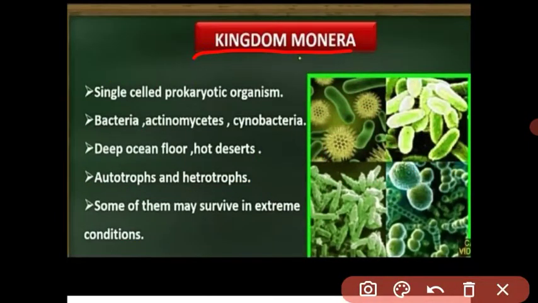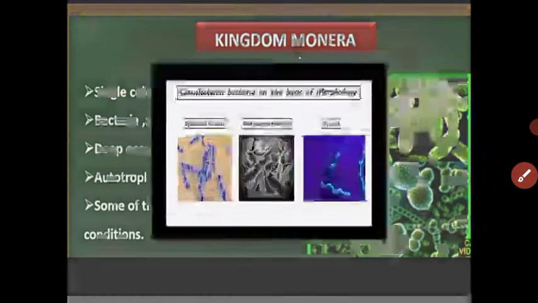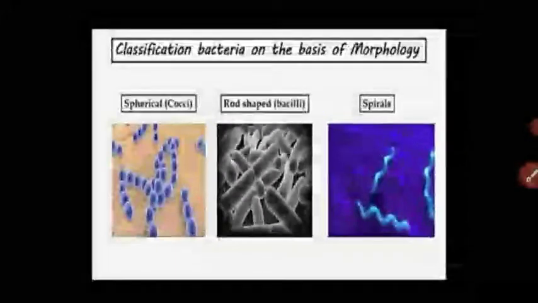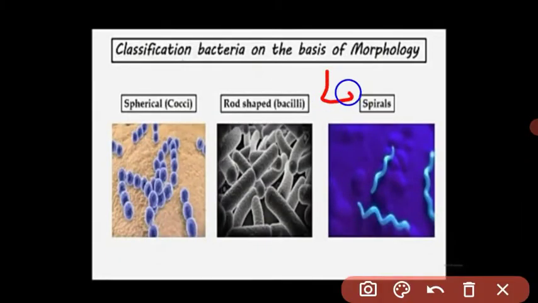Understood? What are the characteristics of Kingdom Monera? They are unicellular, single celled, prokaryotic, with autotrophic or heterotrophic modes of nutrition, and a good example is bacteria. Let us see the bacteria. Bacteria are classified into four groups on the basis of their shapes.